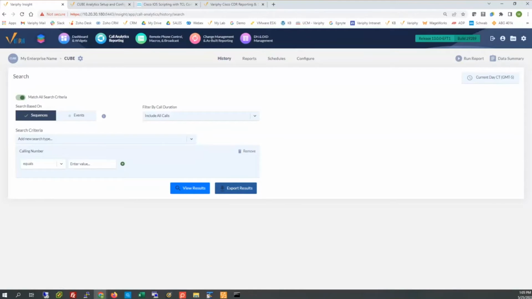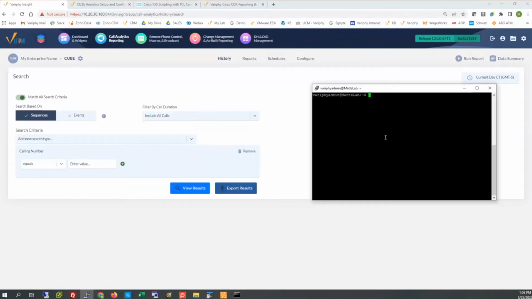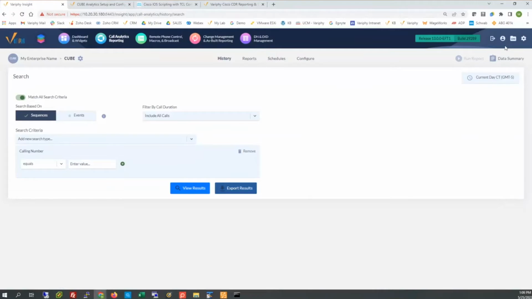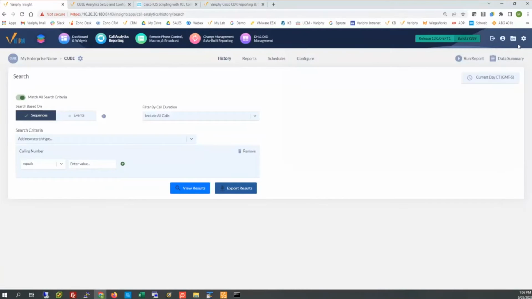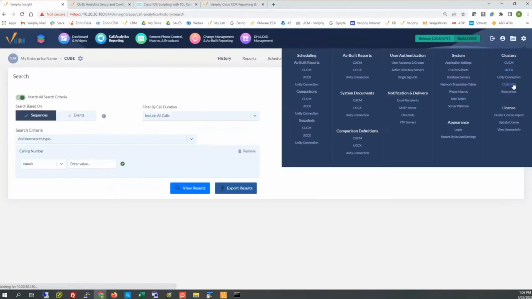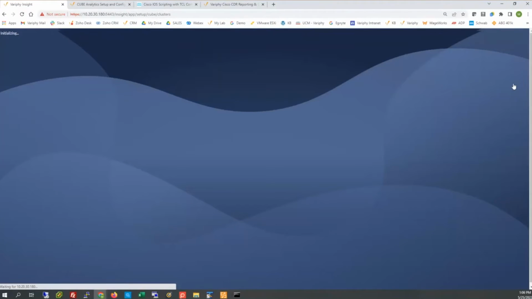And so let me pull up a couple SSH terminals here. Let's actually check the Cube cluster configurations within Verify first. So we'll go to the settings here, clusters, and we'll go right into the cube just to confirm the data directory that the files should be getting delivered to.